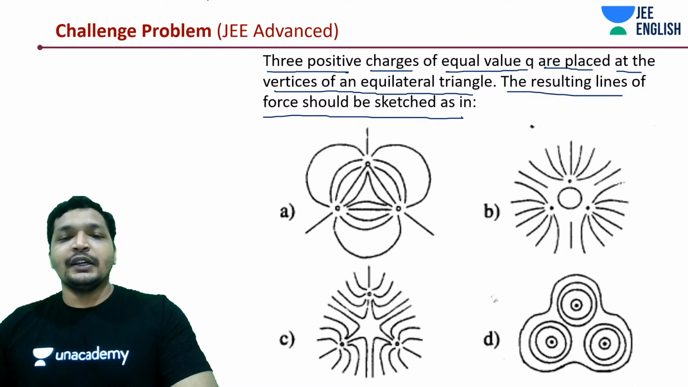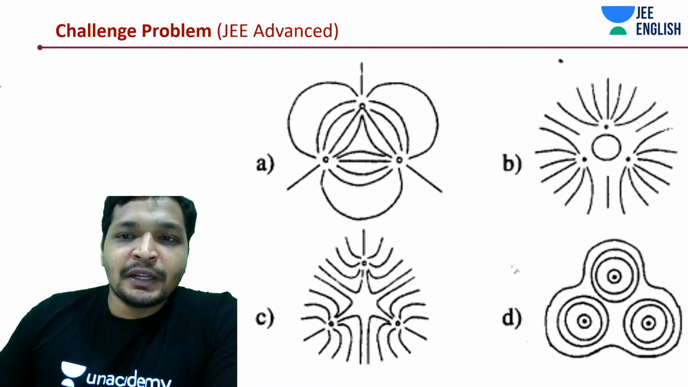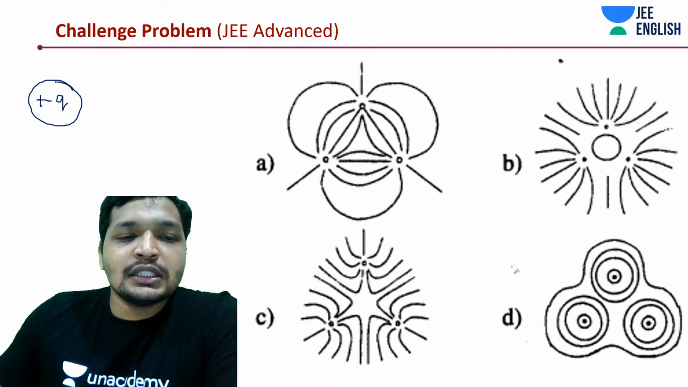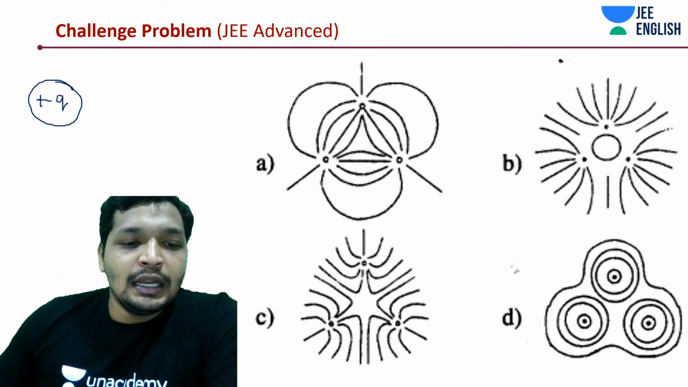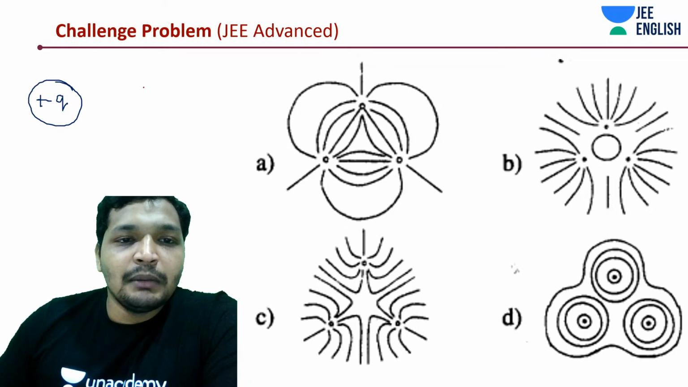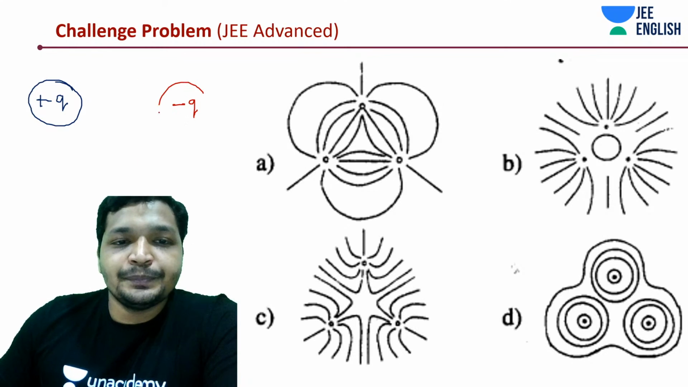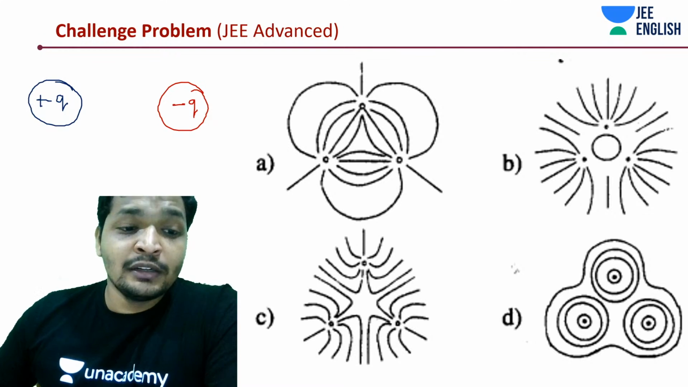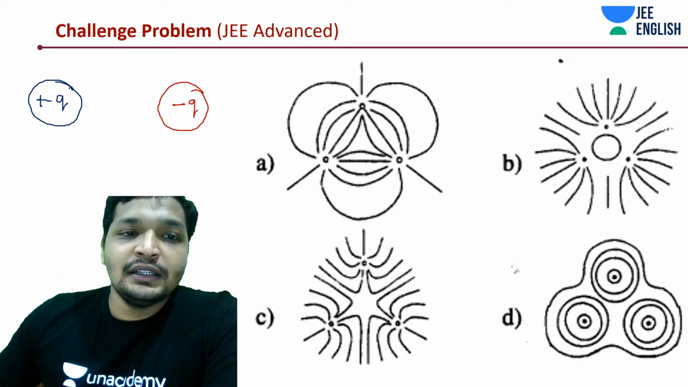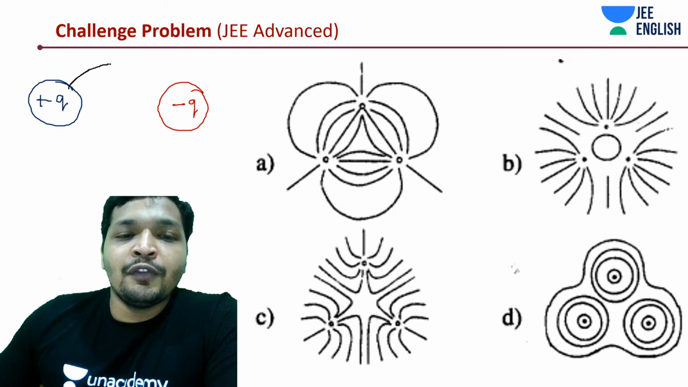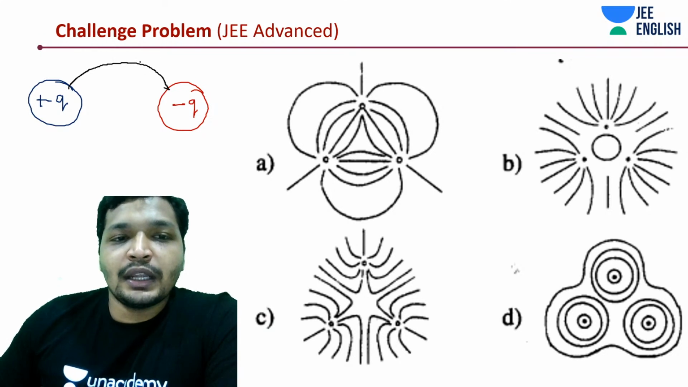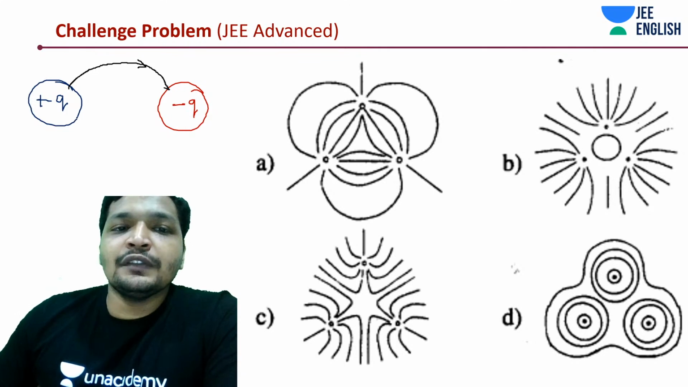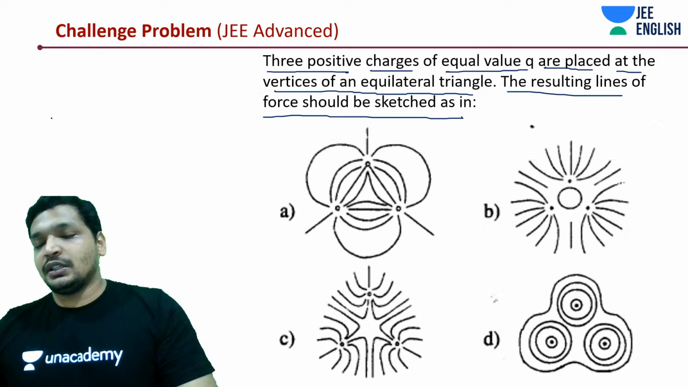Alright, let's get into it. First of all, let me remind you something. This is a plus Q charge, and this is going to be a minus Q charge. How will the fields flow, guys? There will be many field lines, but I'm just talking about one field line. It will flow from positive charge to negative charge. So a closed loop can only be formed if there is a positive and a negative charge.